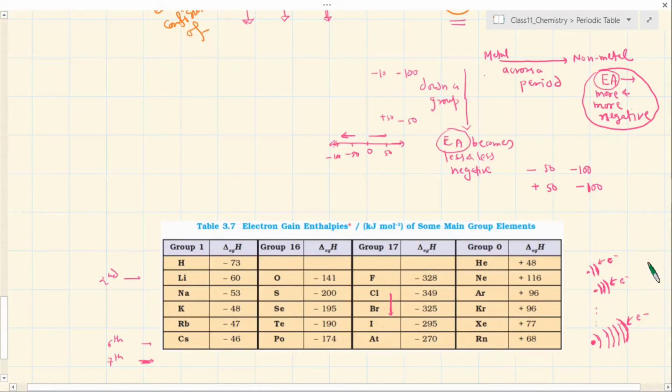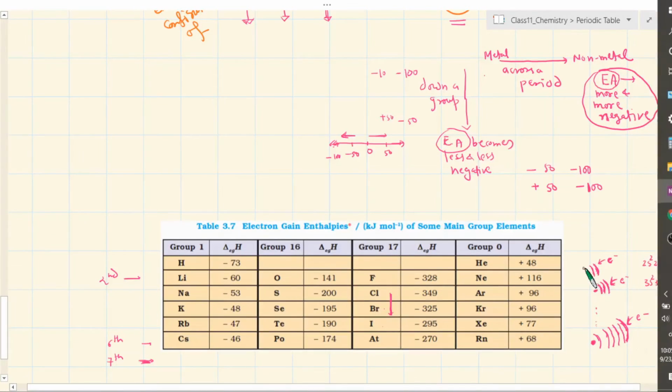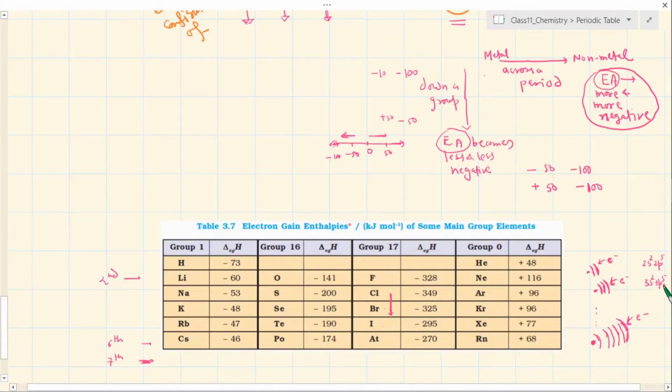Okay, fluorine has 2s2 2p5, and chlorine has 3s2 3p5. So the incoming electron here is being added to a p orbital, no doubt. Here also in the p orbital. But the thing is that